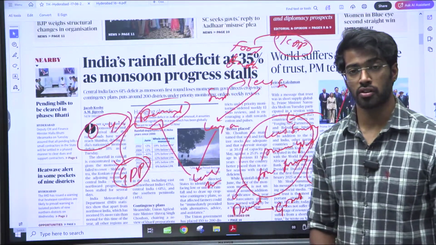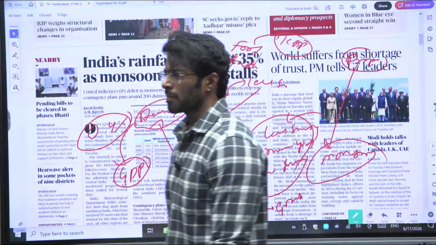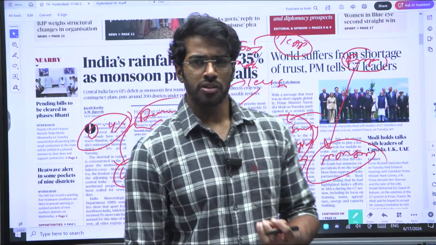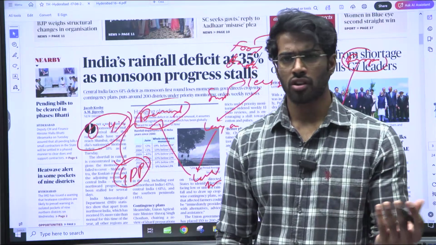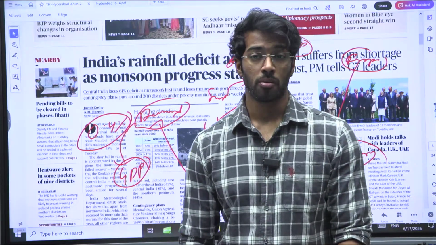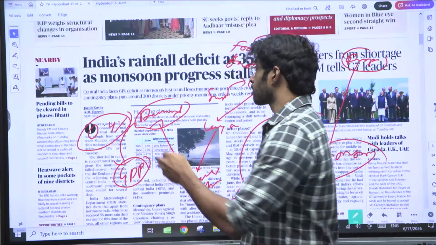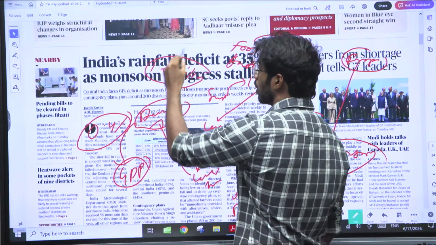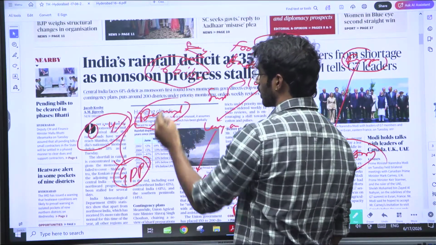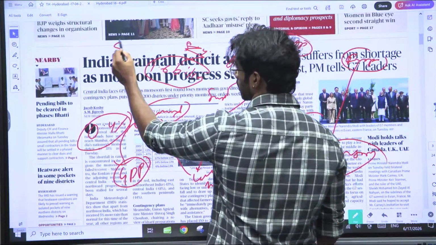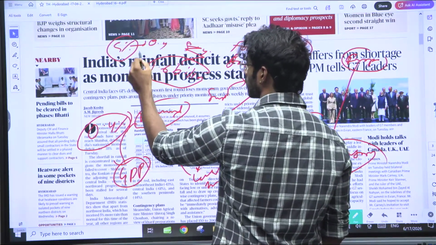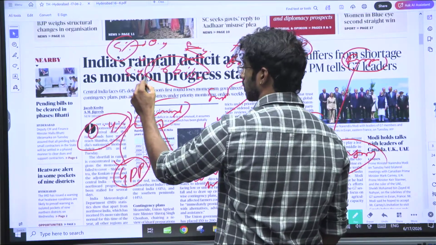But many people see this and say that 0.4% is very low. Obviously, 0.4% is actually low. But for a country with nearly 1.6 billion population, let's say the inflation is currently 5%. If the inflation increases by 0.4%, it is 5.4%.